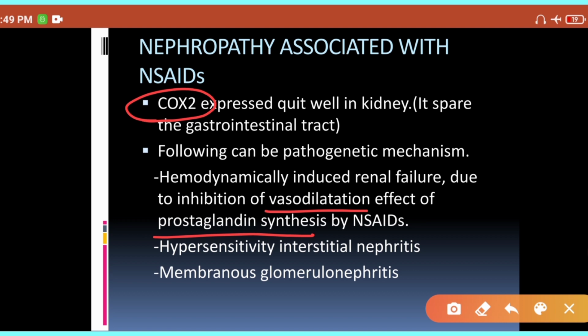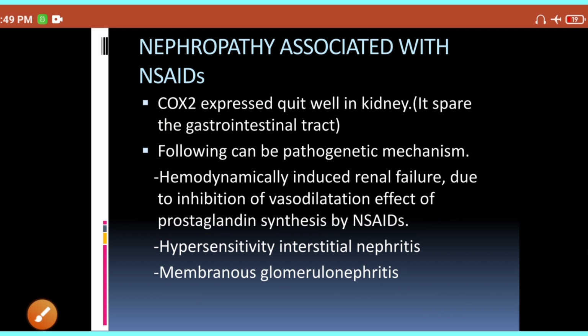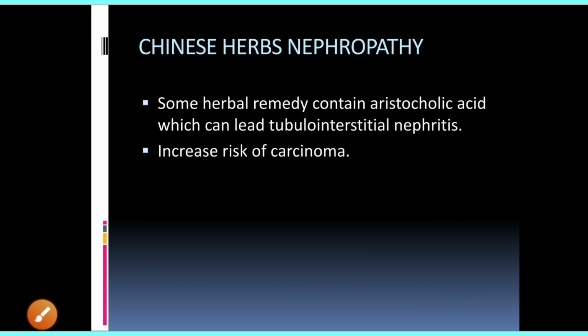So if you are taking excessive NSAIDs, you know very well that NSAIDs act as COX-2 enzyme inhibitors. It can inhibit your COX-2. So because of COX-2 inhibition your vasodilatation and prostaglandin synthesis will be inhibited, and so you can develop the nephropathy. Membranous glomerulonephritis can be developed in such cases.